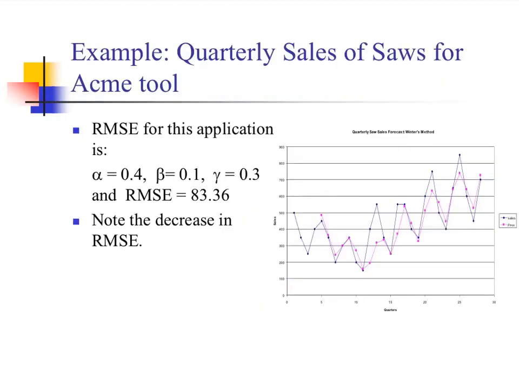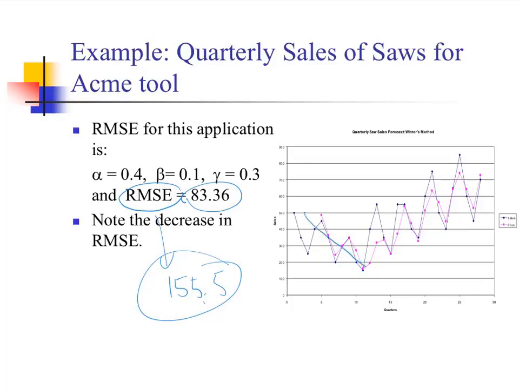And here are the results. We use alpha 0.4, beta 0.1, gamma 0.3, and root mean square error. As you realize, with Holt's method, it was 155.5 with the same data set. With Winters method, it's lower. And when you check the graph, you realize that with Winters, we are forecasting better.